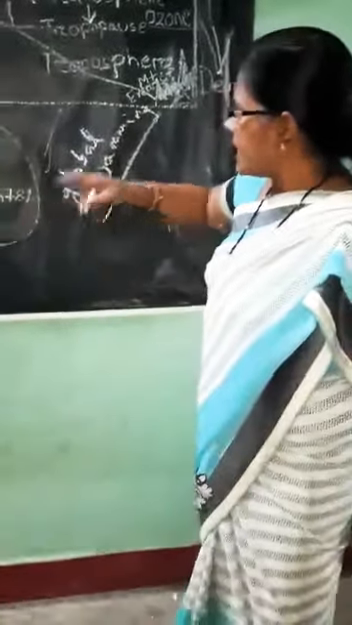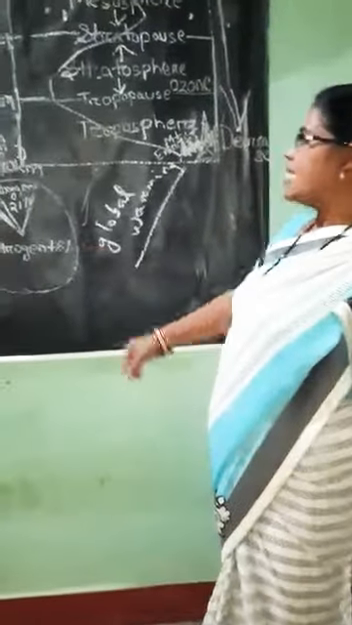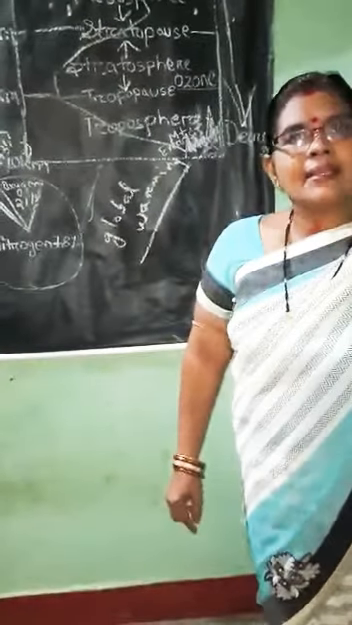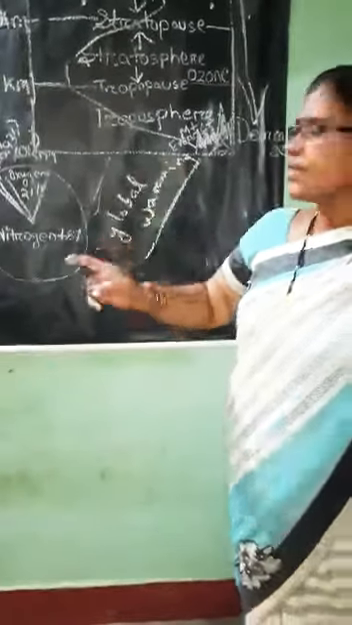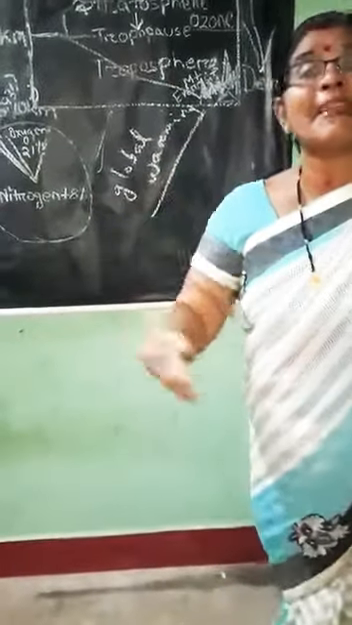What I can say? They help in raising the Earth's temperature, the greenhouse gases, and that has created global warming. Global warming is the Earth's temperature going on increasing day by day. As a result, what happens?